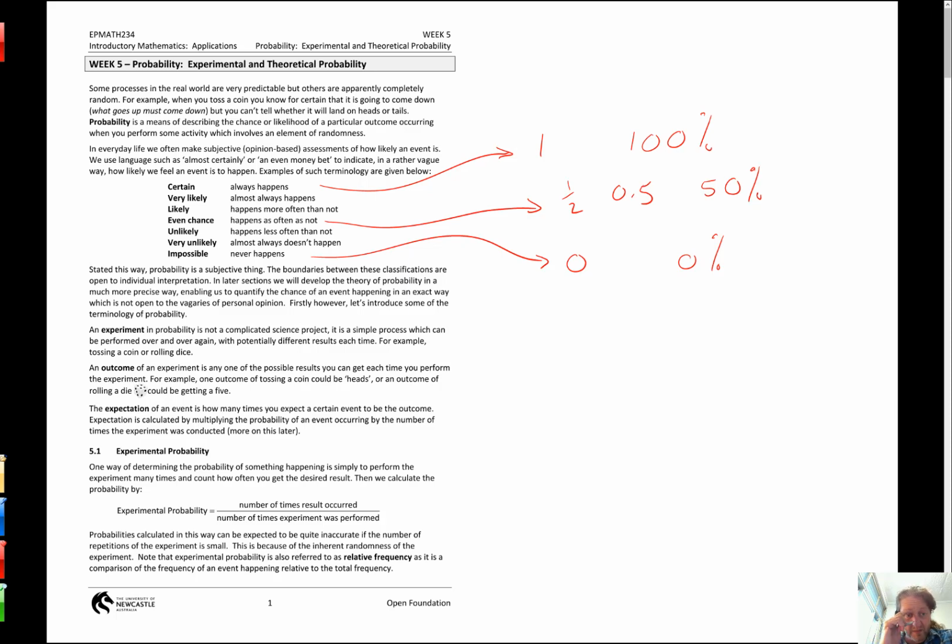Now, as I said, an experiment is just something that we're doing that has certain different outcomes that might have different probabilities of occurring. And the term outcome just means the result, like tossing a coin. I've only got 2 outcomes, a head or a tail.